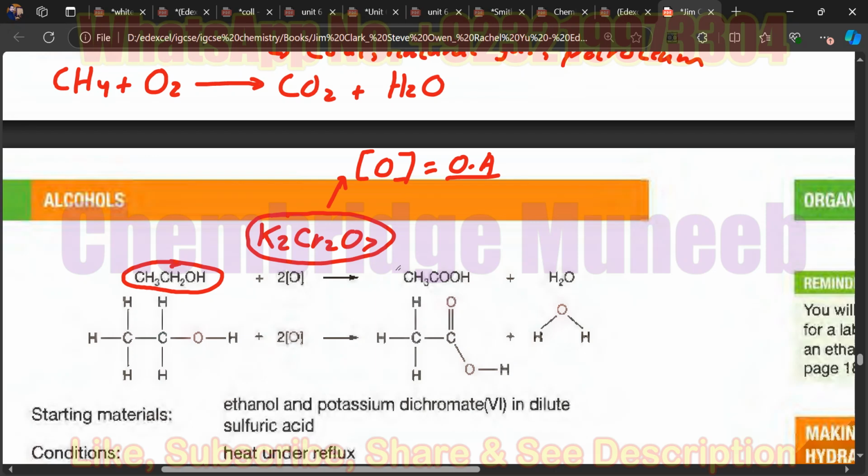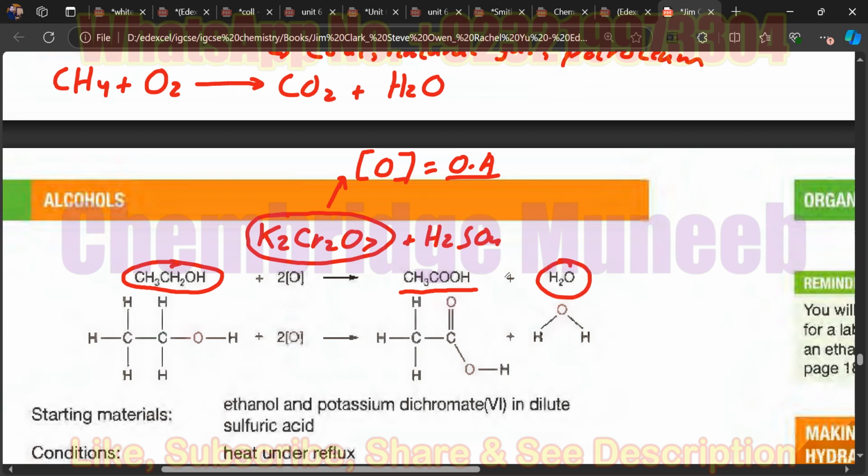They react with each other, and as a result, the oxidation occurs in the alcohol, and you are getting the ethanoic acid. This time, it is not done by the microbes. Instead, it is done using the oxidizing agent along with sulfuric acid, H2SO4. So what you are getting from here is ethanoic acid plus water.